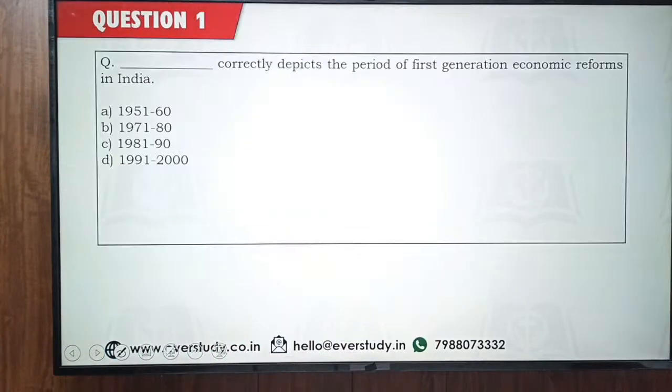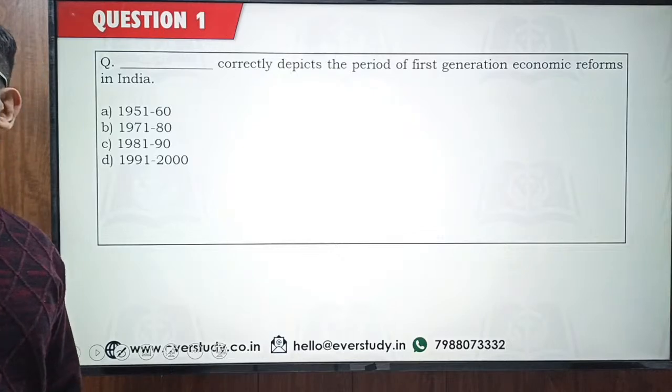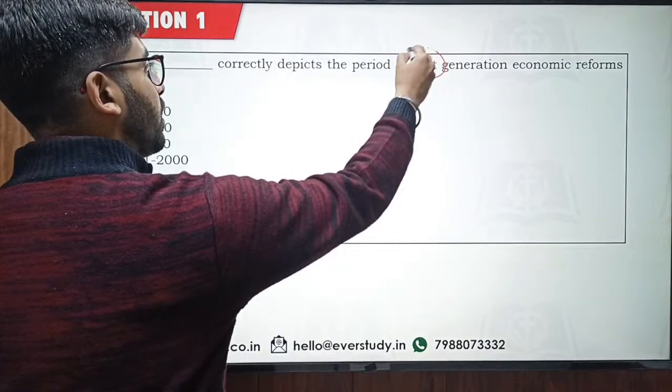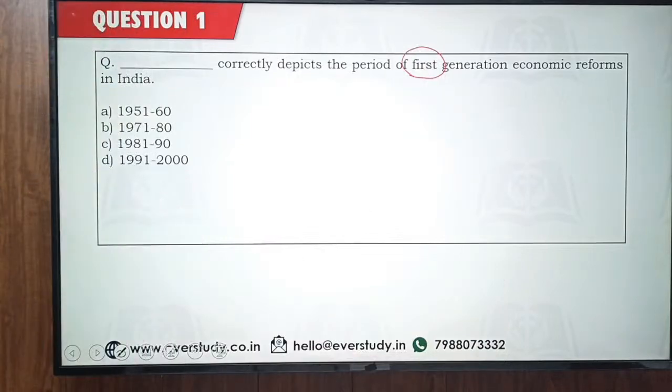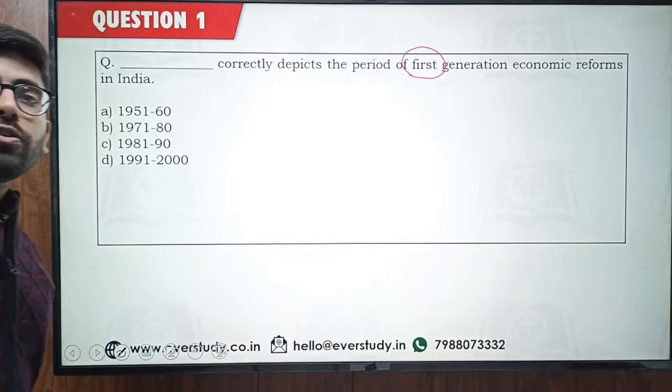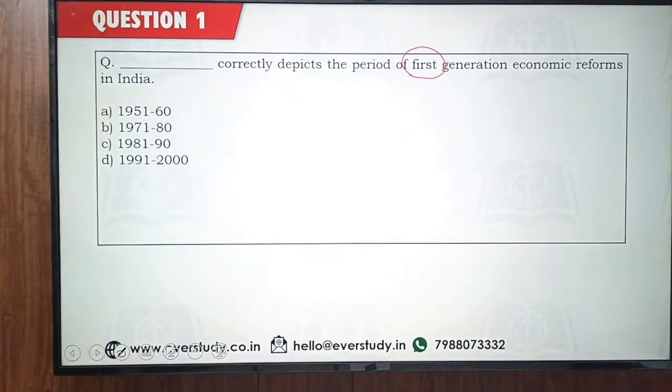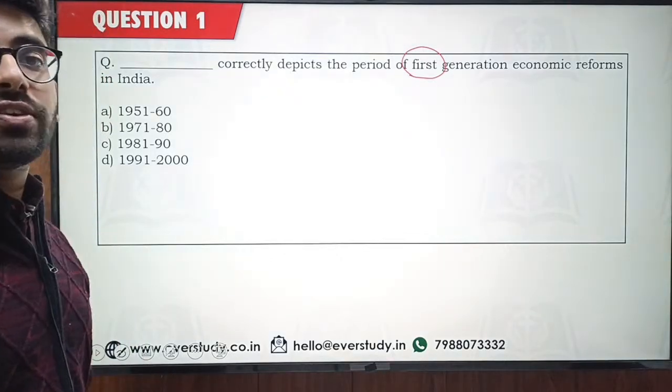So now let's move on to the first question. Dash correctly depicts the period of first generation economic reforms in India. We are talking about the first generation. If you take a look at your syllabus, you will find out it talks about second generation economic reforms. But before second generation, we must know what is the first generation economic reforms.